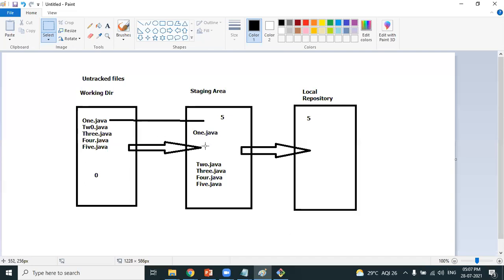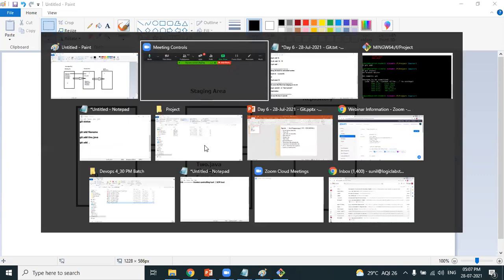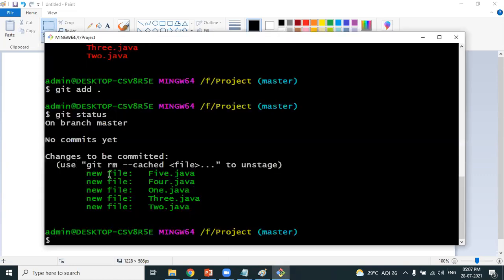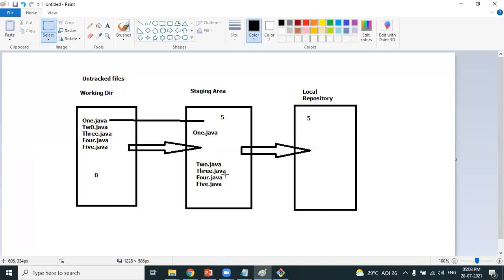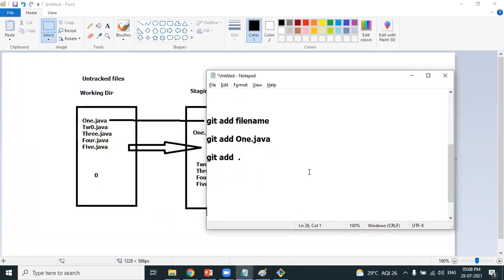We already moved the files to the staging area, and you know the staged files are indicated with green color. Next, his duty is not completed. The developer should move the files from the staging area to the local repository. For that we have a command called git commit. This command will help developers move the files from the staging area to the local repository.